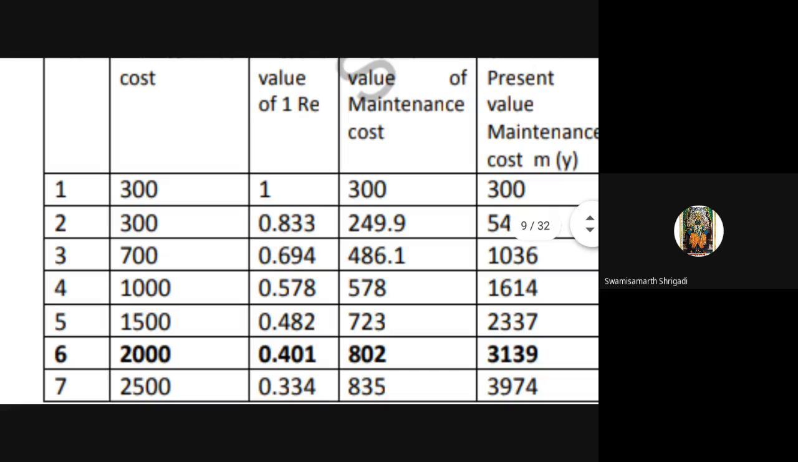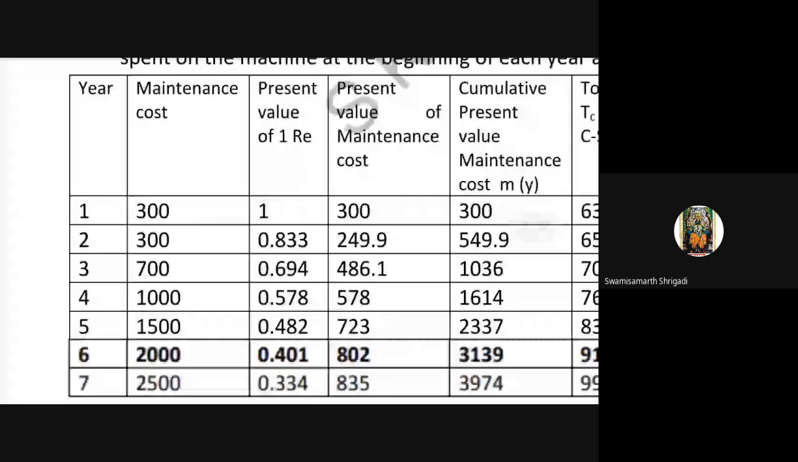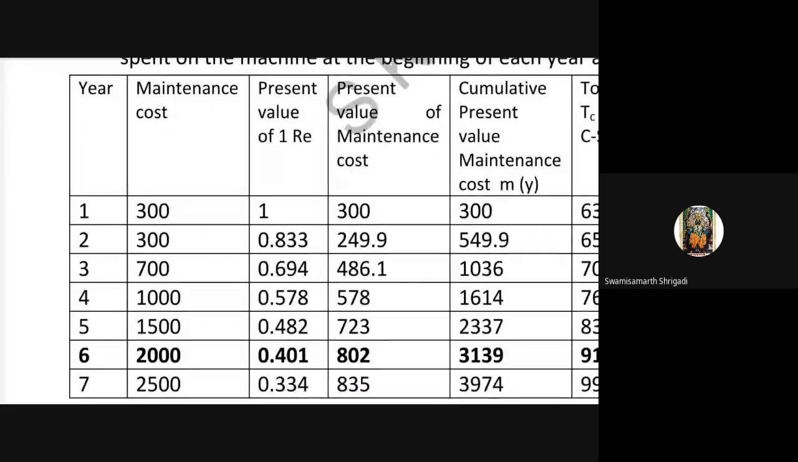Sorry, column number 1. Column number 1 is the number of years. Now next is the present value of rupees 1. So what is the formula for calculation of present value? P is equal to, wait, I will show that formula. I think this is a very simple formula, so there is no need to show the calculation.